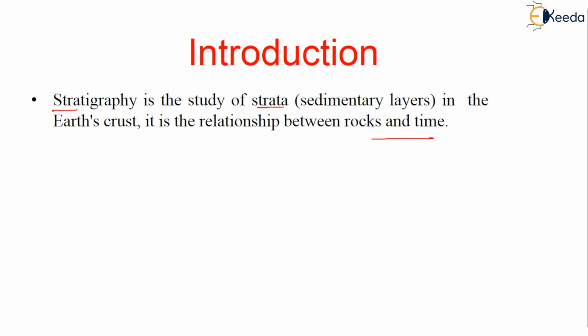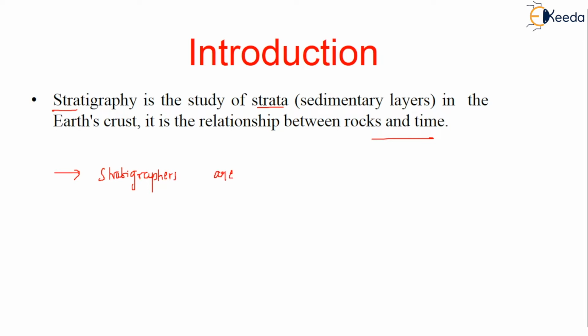Stratigraphers are concerned with the observation, description, and interpretation of direct and tangible evidence in rock to determine the history of the earth. So the stratigraphers, I repeat, who are stratigraphers? The people who observe those changes.